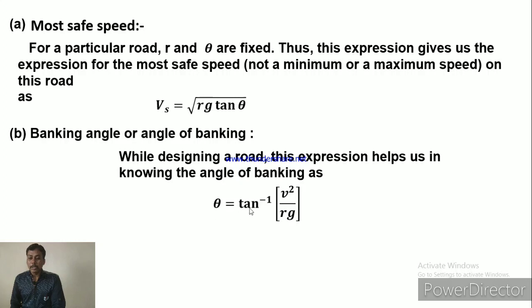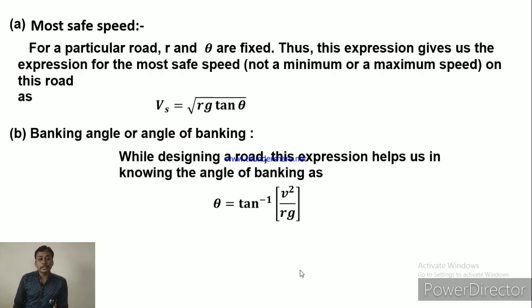For this theta, we have to consider the most safe speed. According to that, the angle of banking is decided. So on a banked road, Vs equal to under root Rg tan theta is the safe speed, and this is the angle of banking, but here it is not a maximum, not a minimum speed.